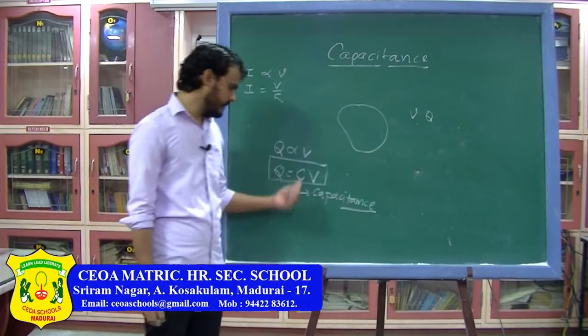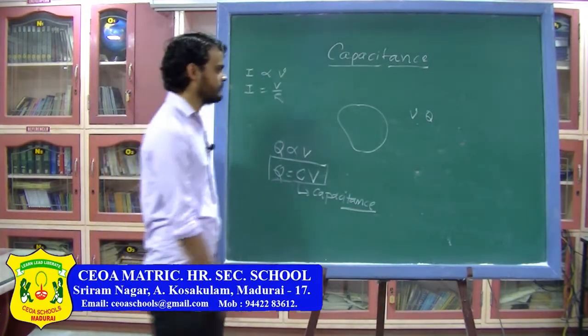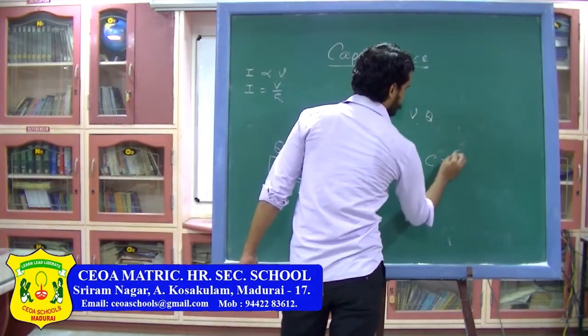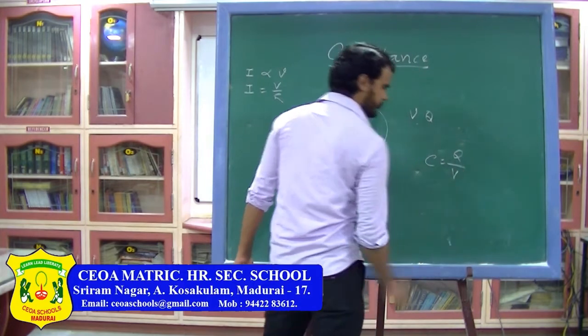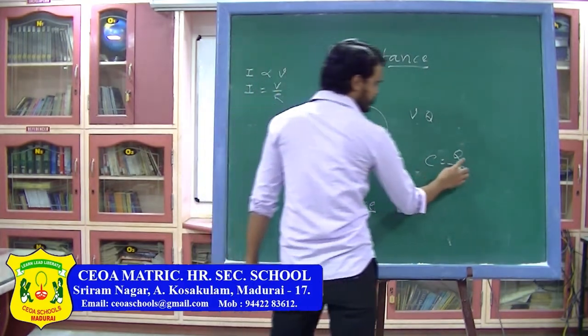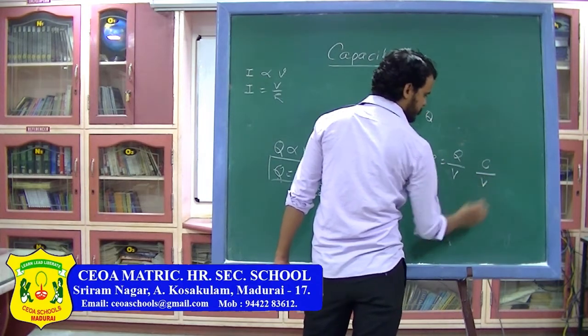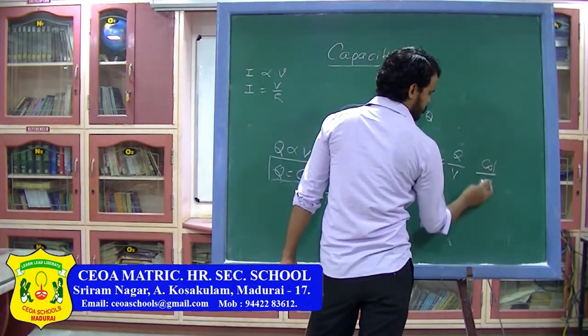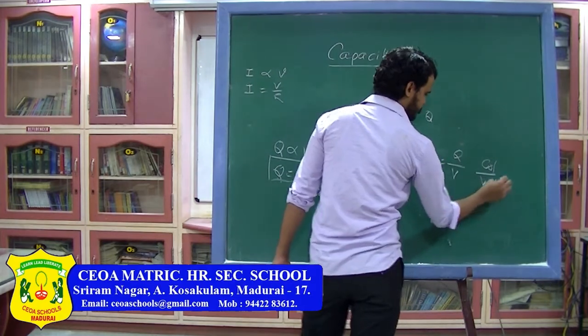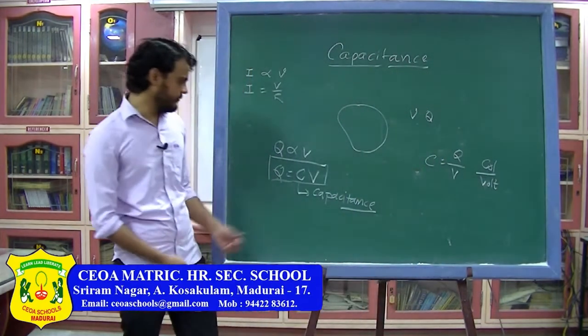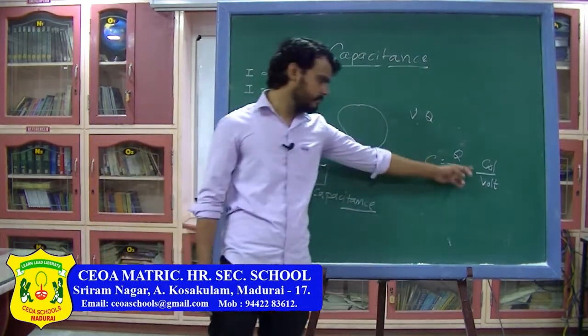Now from here we can find the unit of capacitance. C can be written as Q divided by V. The unit of charge is coulomb and the unit of potential is volt. So the unit of capacitance is coulomb per volt.